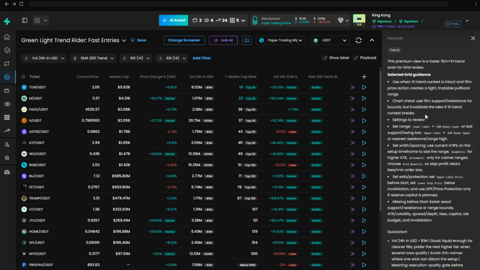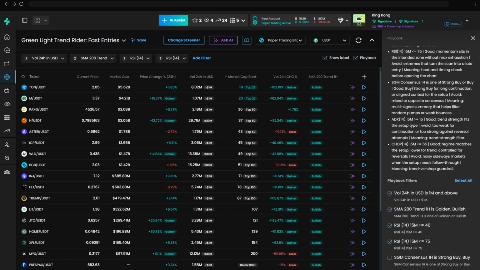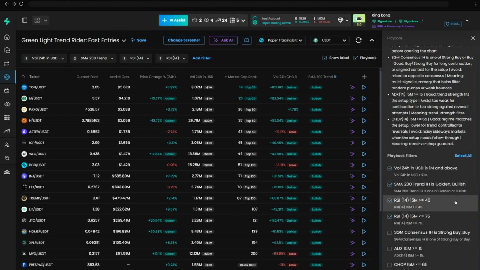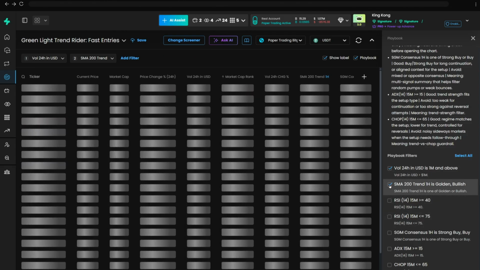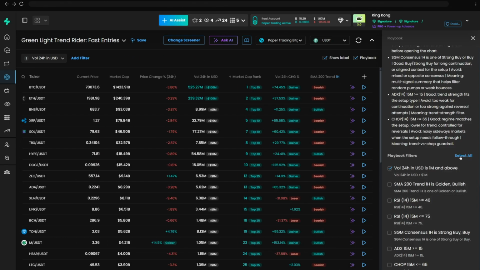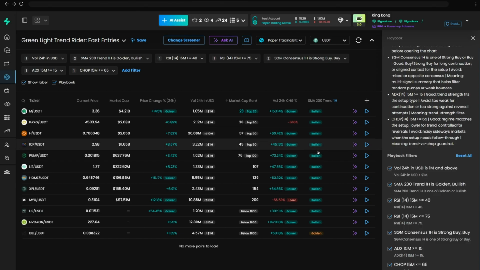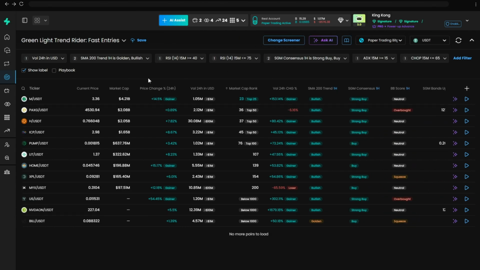Open the Playbook. The improved Playbook filters turn each screener into a clearer review process. You can apply one rule at a time or apply the full playbook when you want a stricter shortlist. If the list narrows, that is the point. Fewer pairs, more specific conditions, a better starting point for your own review.